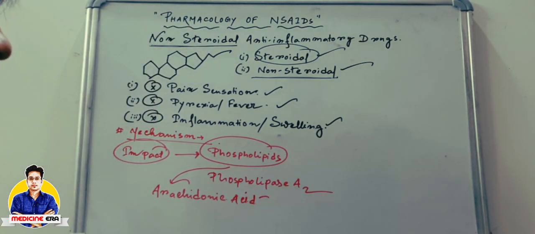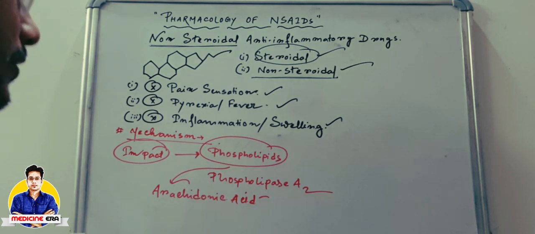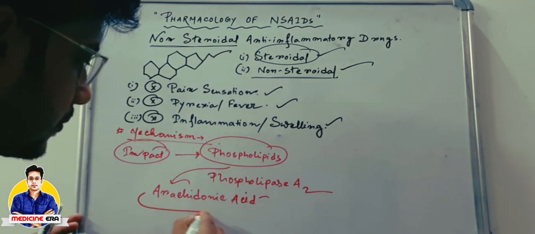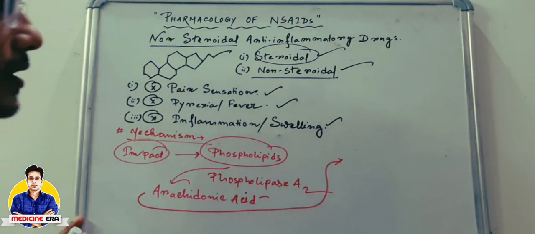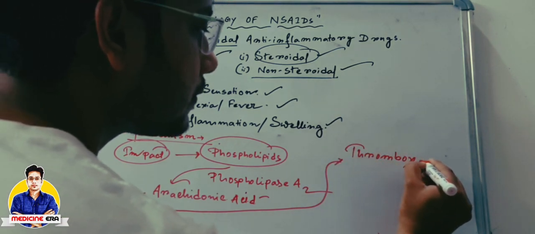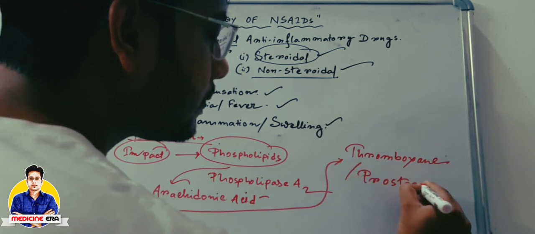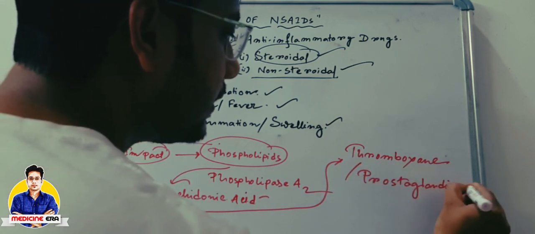After the conversion of phospholipids into arachidonic acid by the enzyme phospholipase A2, this arachidonic acid is converted into different types of molecules which are mainly responsible for these functions, pain, inflammation, etc. So this arachidonic acid is converted into thromboxane or prostaglandins.